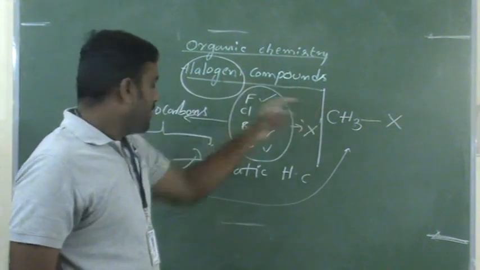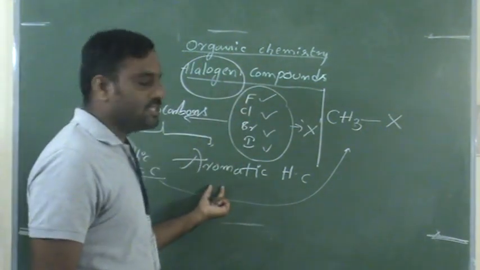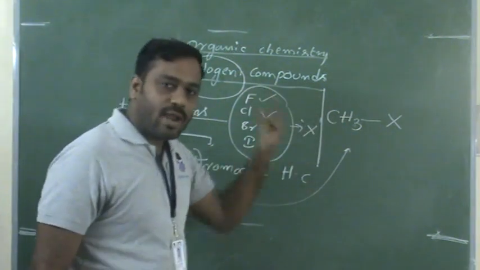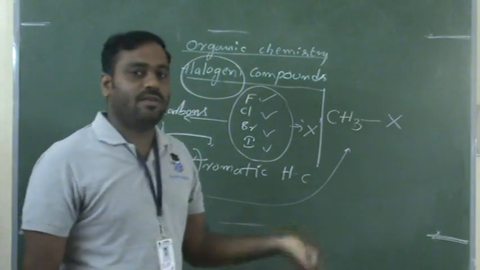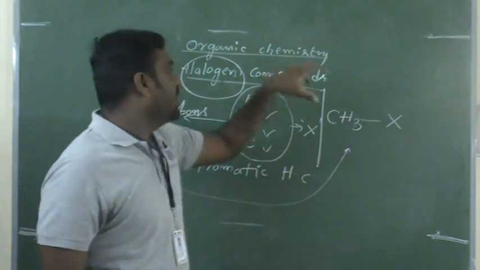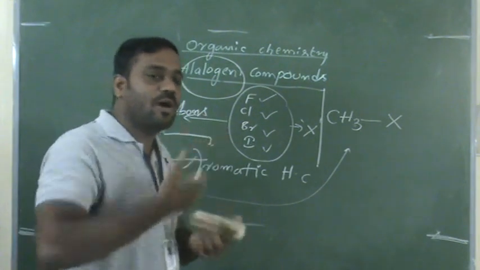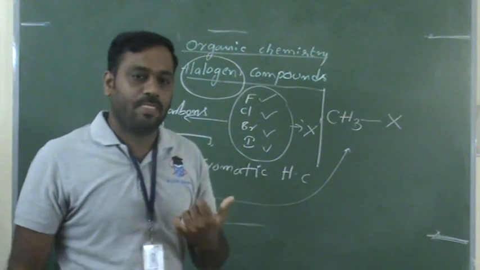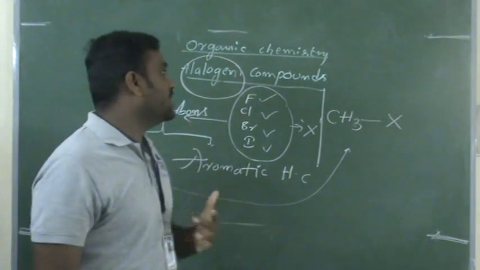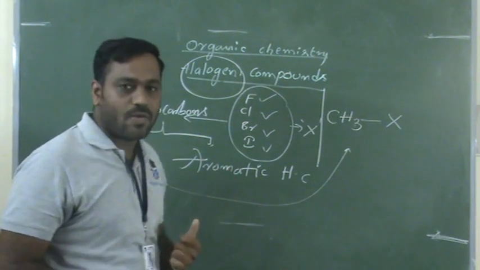That means from aliphatic hydrocarbons or aromatic hydrocarbons, we remove one or more hydrogens, and attach one or more halogens. The respective compounds are called halogen compounds. Now you understand the definition of halogen compounds. Suppose let us take aromatic hydrocarbons.